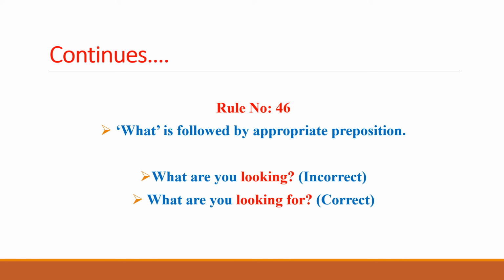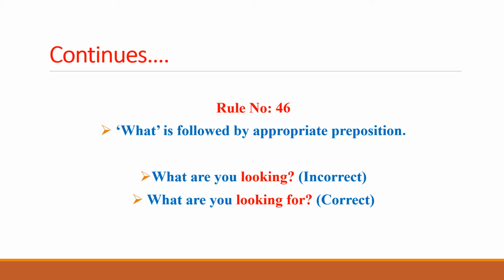Coming to the next rule, that is rule number 46, which says that "what" is followed by an appropriate preposition. If an interrogative sentence starts with "what", it always ends with an appropriate preposition that is used according to the verb. So while using that preposition, we need to consider the verb that has been used there. That is what is required to form a grammatically correct sentence in English.